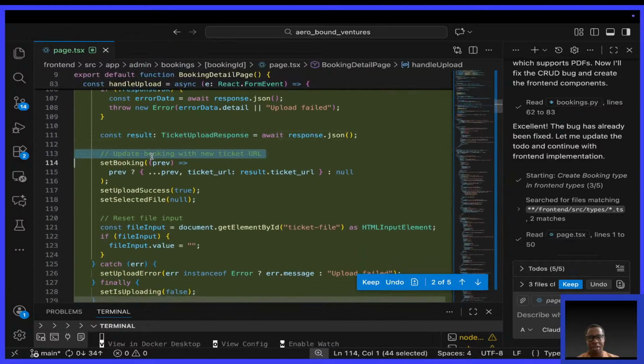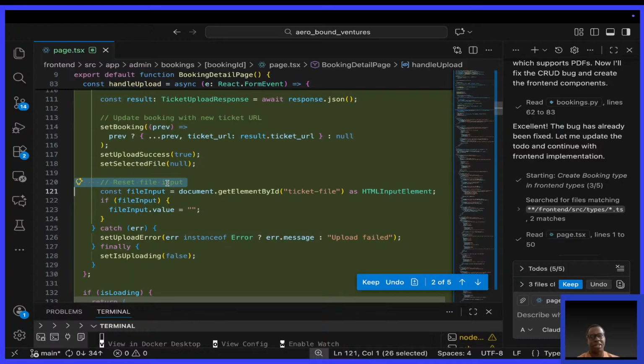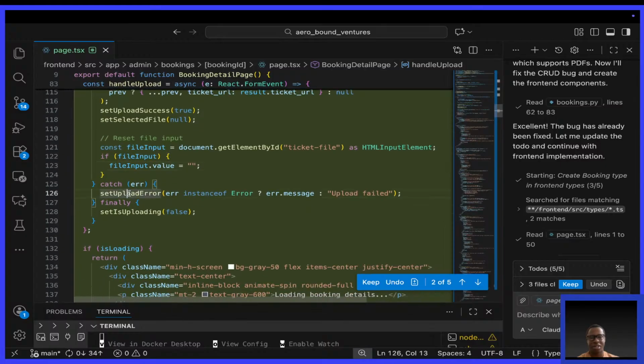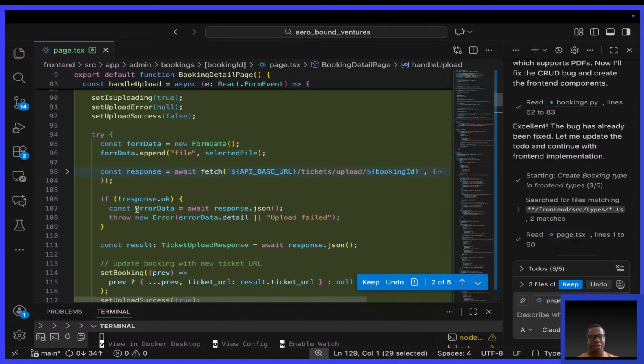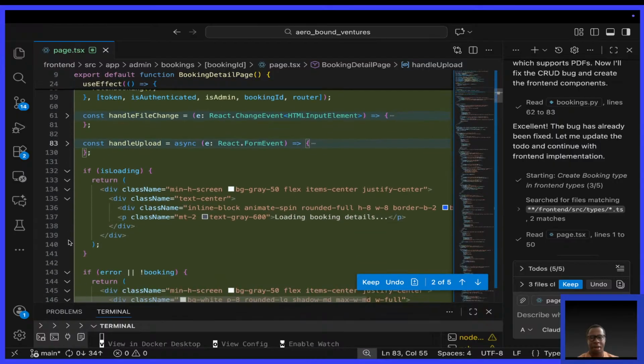Then it says update booking with the ticket URL. It says set booking with the ticket URL. This is for updating the state. So upload success is true, selected file is now null. Then they reset the file input: document.getElementById ticket file as HTML input element. If file input, then file input value equals an empty string. Then if there's an error, they set the upload error. And finally, whether things go good or bad, we set uploading to false. I'm okay with that.